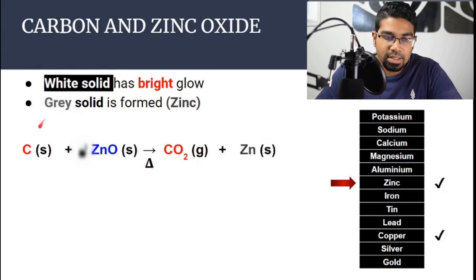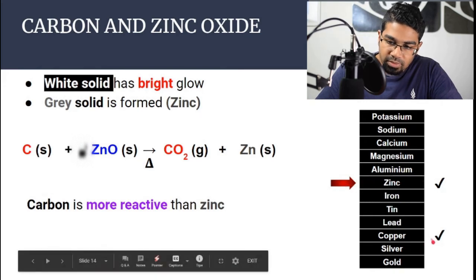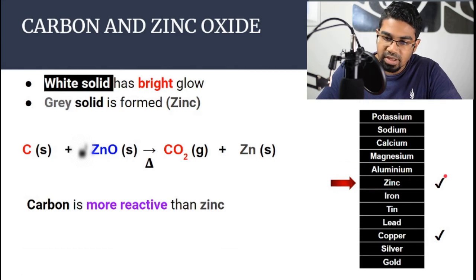So here, since carbon is able to displace zinc out of zinc oxide, then we know that carbon is more reactive than zinc. So this is the position of zinc. It has been able to react with copper, so it must be somewhere up here. And now we know that it can displace zinc, so it is more reactive than zinc. So it has to be somewhere up here.